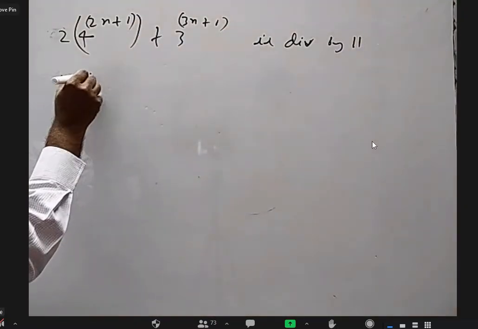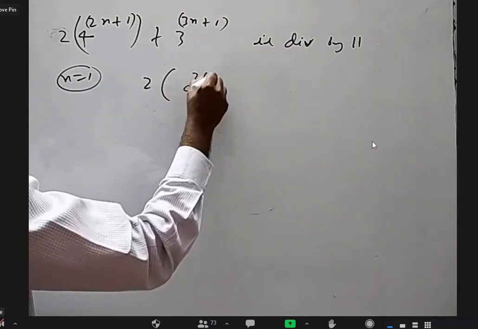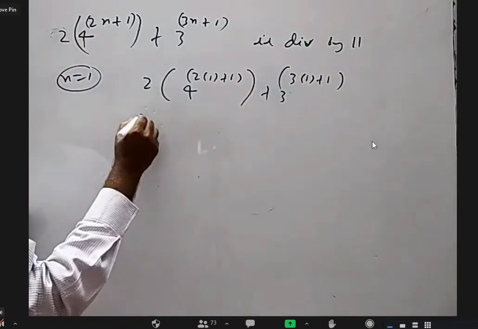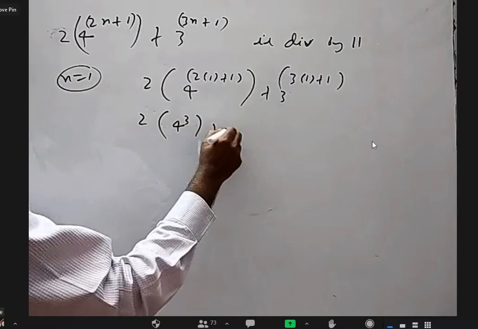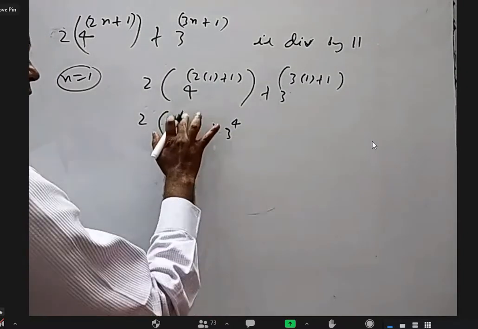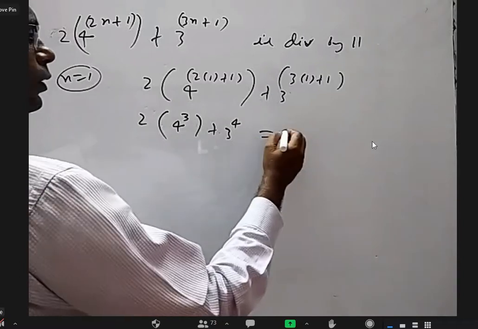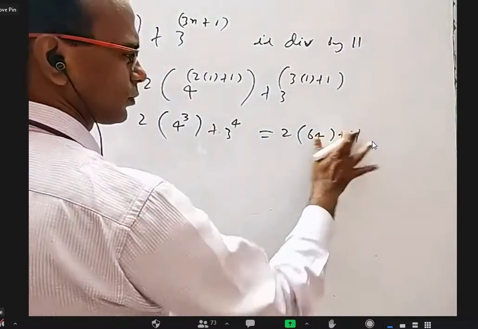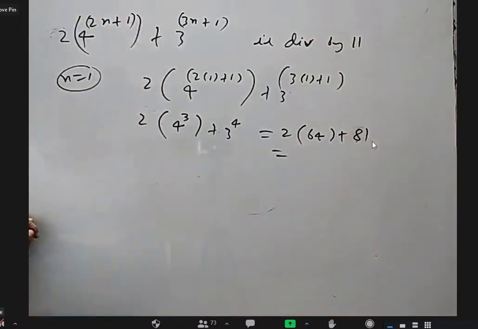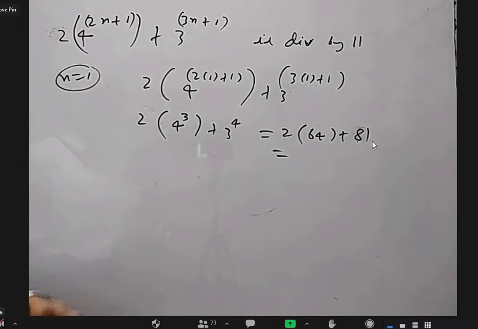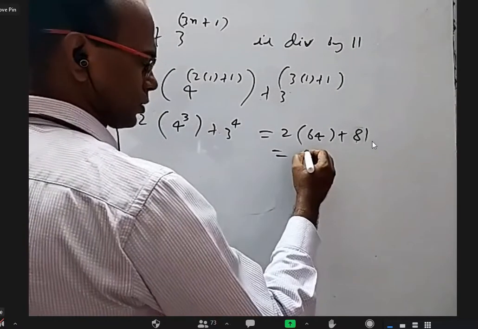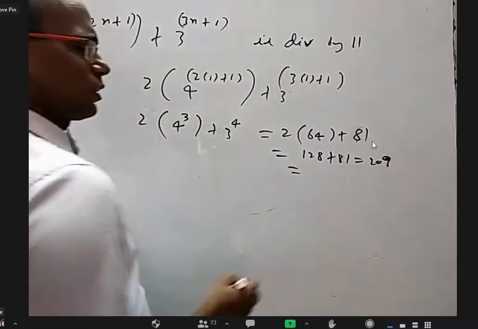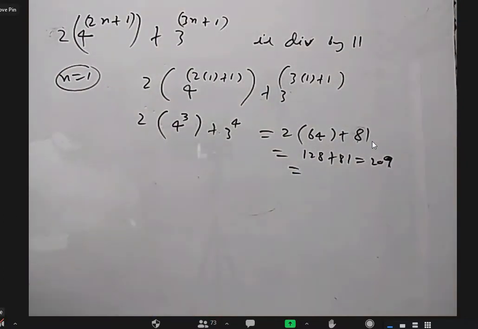Let us put n equal to 1. What is happening? 2 into 4 power 2 into 1 plus 1, plus 3 into 3 power 1 plus 1. That is 2 into 4 cube plus 3 power 4. 4 cube is 64. 3 power 4 is 81. Finally, how much is this total? 209. This is 128 plus 81. Yes, 209. Is it a multiple of 11? Yes, sir.